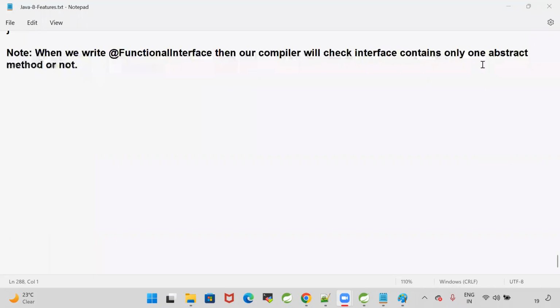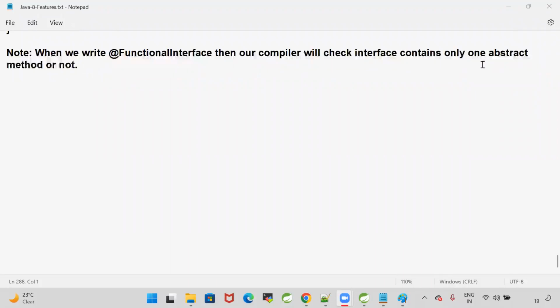What is a functional interface? The interface which contains only one abstract method is called a functional interface. Functional interfaces are used to invoke the lambda expressions. How to represent one interface as a functional interface? By using the @FunctionalInterface annotation. What will happen when we write that annotation? Our compiler will check whether that interface contains only one abstract method or not. You can write any number of default methods and static methods in the functional interface. The functional interface rule is applicable only for the abstract methods.